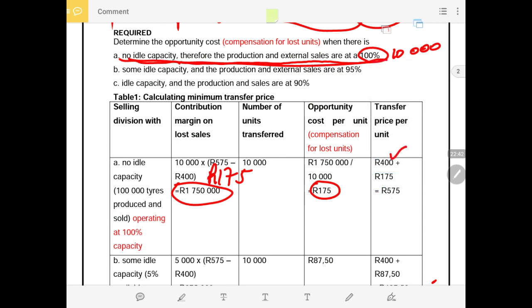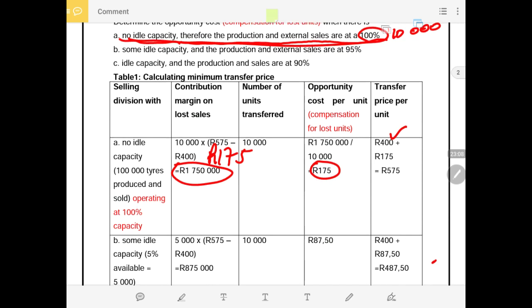So the minute one division operates at 100% of full capacity and another division wants goods transferred from it, the transfer price will be incremental cost plus opportunity cost, or compensation for lost units, and that will be the same as the market related price.